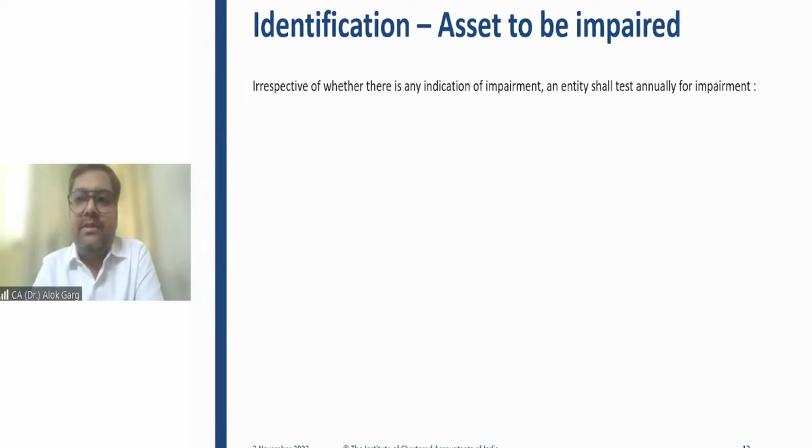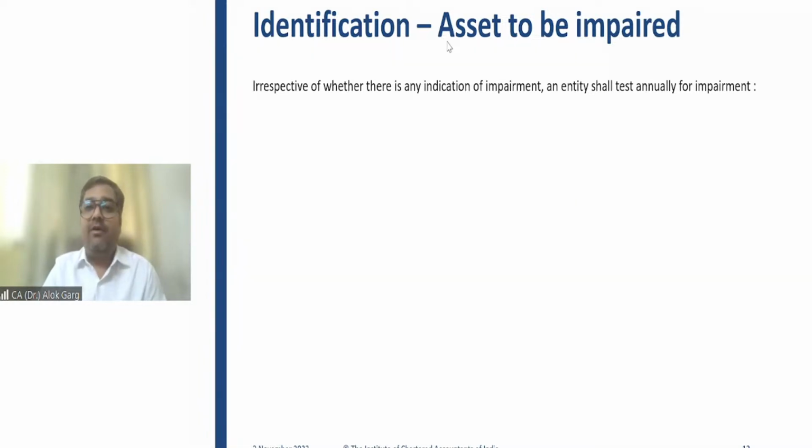Sir, what is meant by exception? Exception means the rule which I have talked about, that you are required to do the detailed impairment exercise only when the indicator of impairment exists. If an indicator of impairment does not exist, you are not required to do this detailed impairment exercise. But in three cases, you are not required to wait for the indicator of impairment. In these three cases, you have to carry out a mandatory detailed impairment exercise.